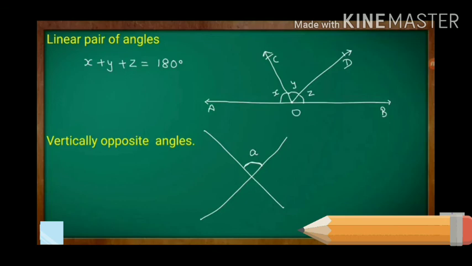Here two lines cross each other, and four angles are formed: angle A, and opposite to it angle B, and angle C and angle D. Angle A is equal to angle B, and angle C is equal to angle D. Vertically opposite angles are always equal.